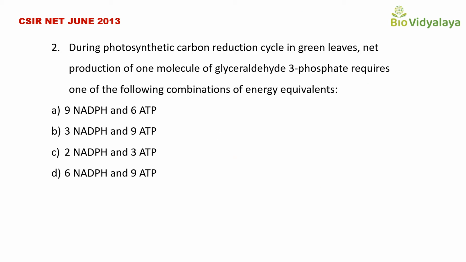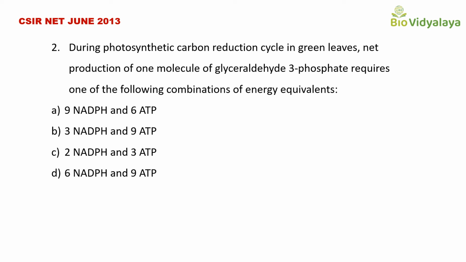This is a question from CSIR NET June 2013. Question is, during photosynthetic carbon reduction cycle in green leaves, net production of one molecule of glyceraldehyde 3-phosphate requires one of the following combination of energy equivalents. Options are option A, 9 NADPH and 6 ATP; option B, 3 NADPH and 9 ATP; option C, 2 NADPH and 3 ATP; option D, 6 NADPH and 9 ATP.